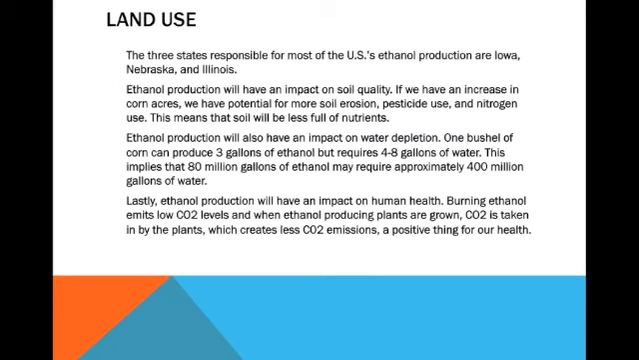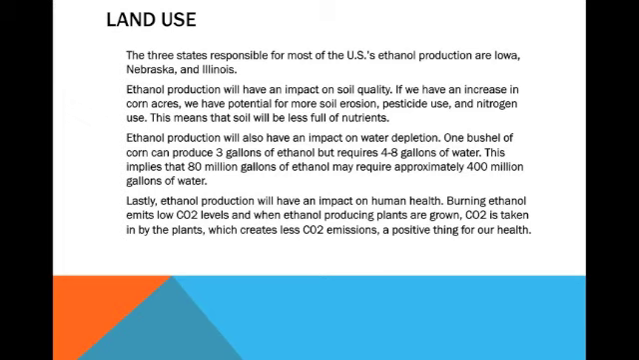Land use. The 3 states responsible for most of the U.S.'s ethanol production are Iowa, Nebraska, and Illinois. Ethanol production will have an impact on soil quality. If we have an increase in corn acres, we have potential for more soil erosion, pesticide use, and nitrogen use. This means that soil will be less full of nutrients.